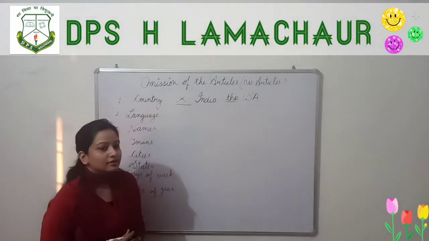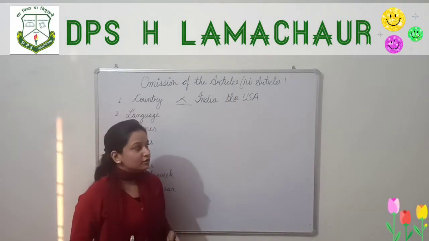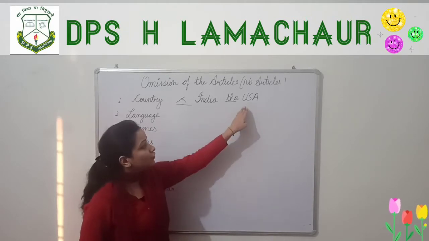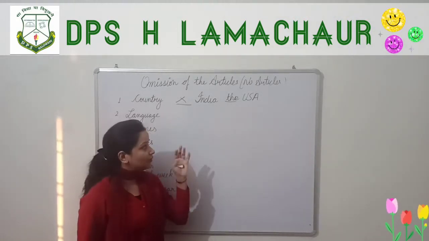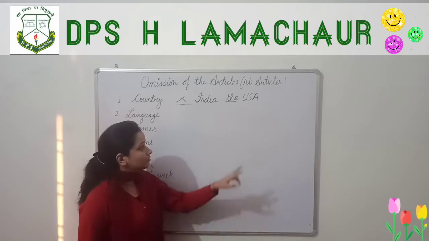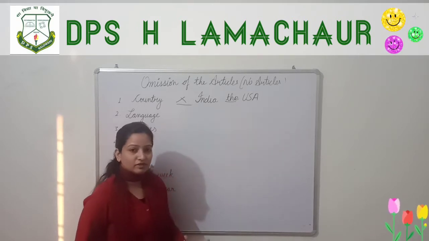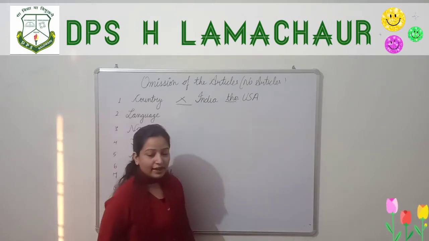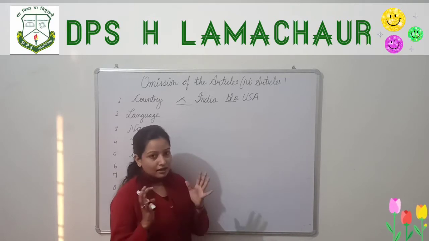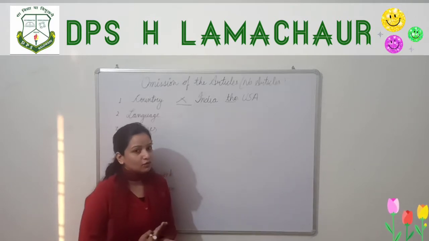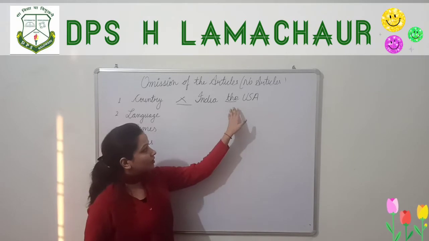So no need to get confused. USA is the United States of America, so USA is not a specific country. On the other hand, it is used as a group of countries. So here we can use the.